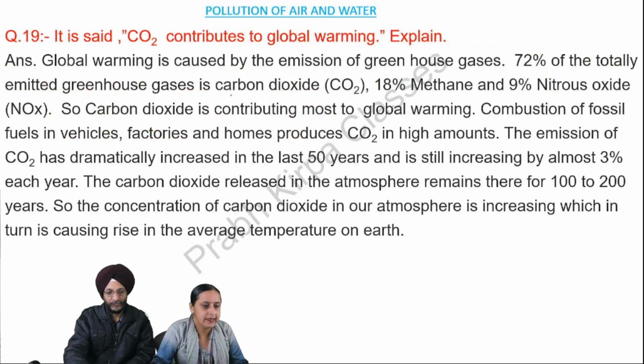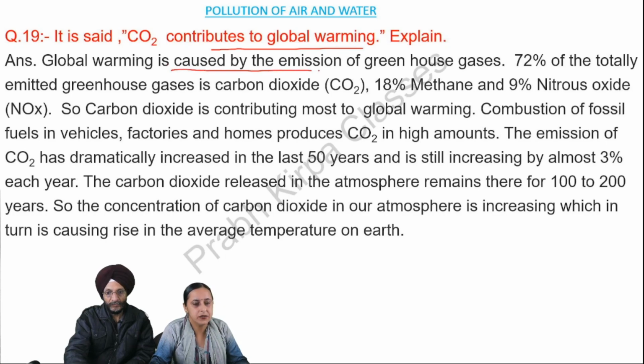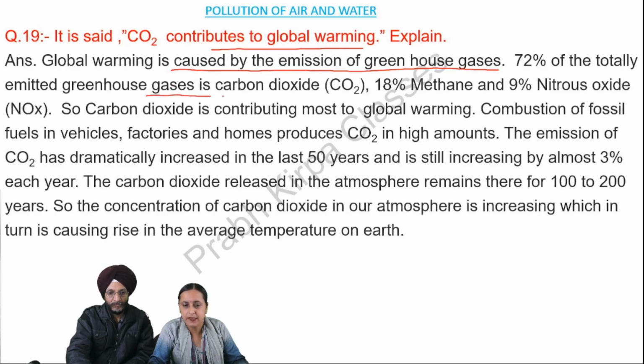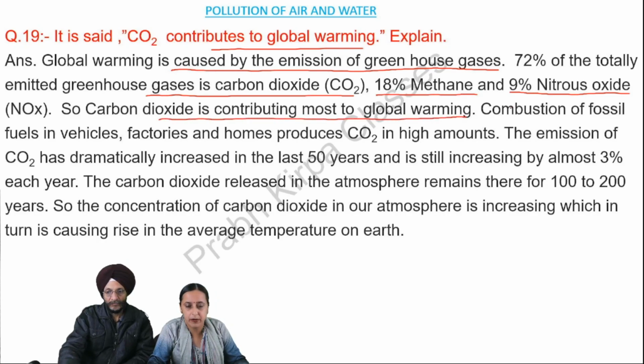19th question. It is said CO2 contributes to global warming. Explain. Answer: Global warming is caused by the emission of greenhouse gases. 72% of the total emitted greenhouse gases is carbon dioxide, 18% methane, and 9% nitrous oxide. So, carbon dioxide is contributing most to global warming. Combustion of fossil fuels in vehicles, factories, and homes produces CO2 in high amounts.